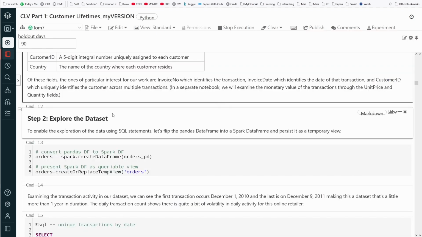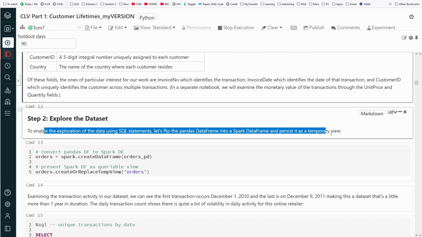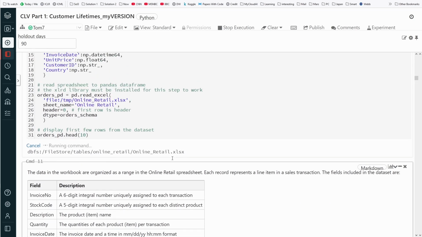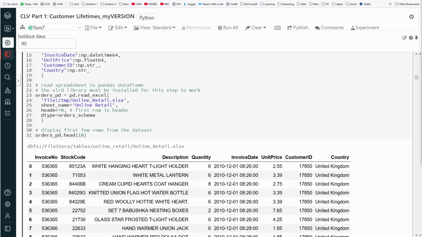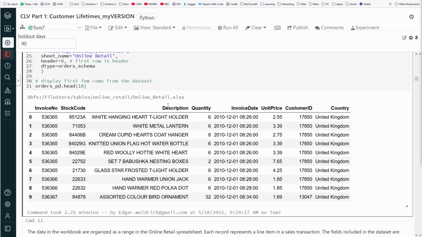And then we're going to explore the dataset. To enable the exploration using SQL statements, let's flip the pandas data frame into a Spark data frame. Oh yeah, of course. But first we have to have the data frame. So come on, it is not that complicated. So let's look at the head of our pandas data frame. We have, as I told you, the invoice number, the stock code, the description of whatever the object is, the quantities purchased, the invoice date, the unit price, the customer ID, and the country of residence.